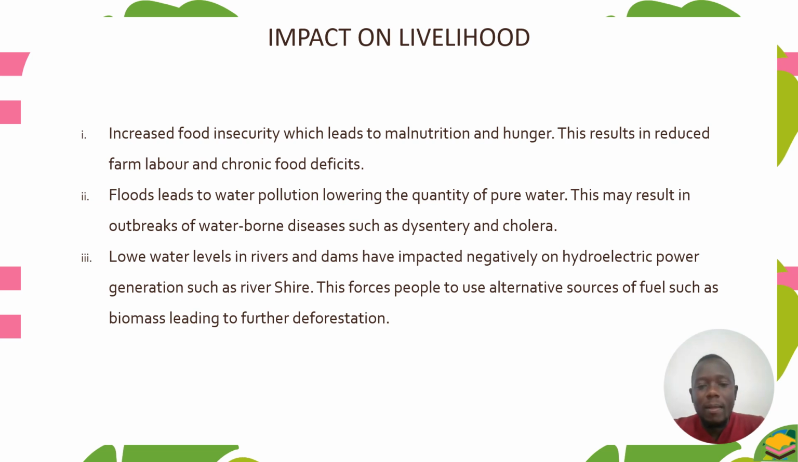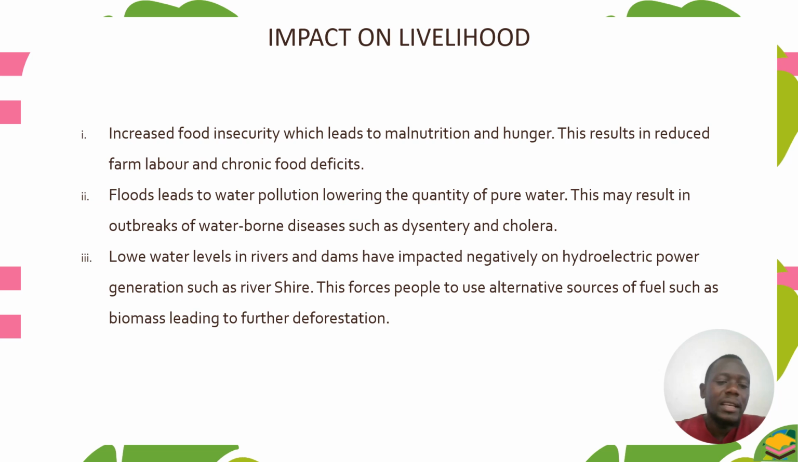Then we have lower water levels in rivers as well as dams, which impact negatively on hydroelectric power generation such as on the Shire River. This forces people to use alternative sources of fuel such as biomass, leading to further deforestation.